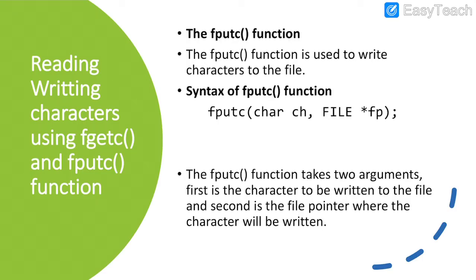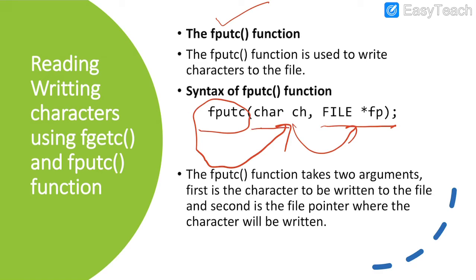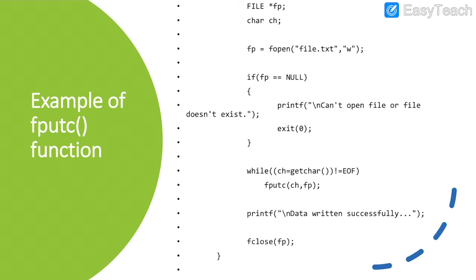And in order to write characters to the file, character by character, you can use fputc. fputc is a function with which you can write a character into the file. Here you need to specify the file pointer, and you need to specify the character which you want to write into that file. So fputc is a function which takes two arguments: one is the character which you want to insert, and the other is the file pointer, in which file you want to store the data.